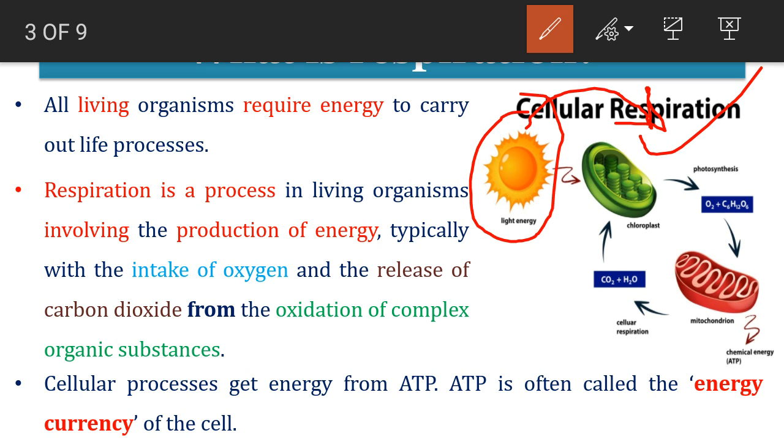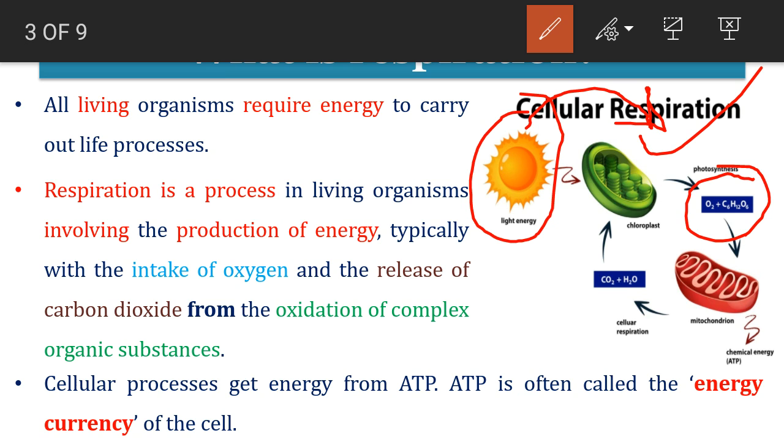Now the energy is obtained by oxidation of this food material. This process in which a living organism produces energy with the intake of oxygen and release of carbon dioxide from the oxidation of complex organic substances is called respiration. Here the complex organic substances are nothing but the sucrose and starch present in the plants, and for this process the requirement of oxygen is mandatory.